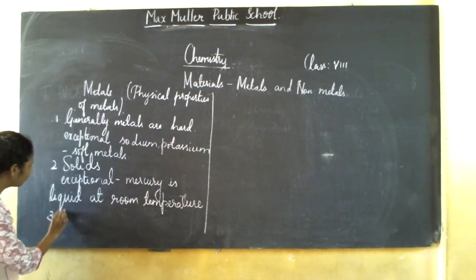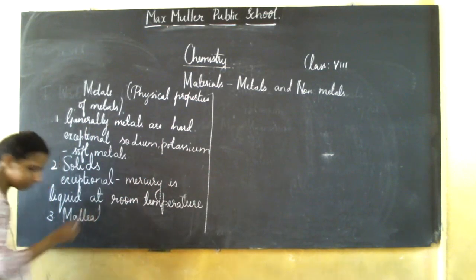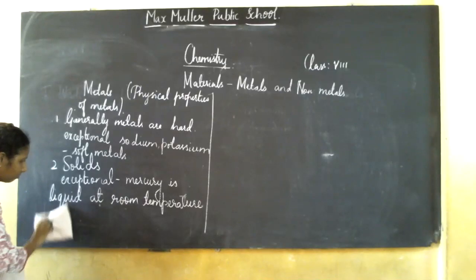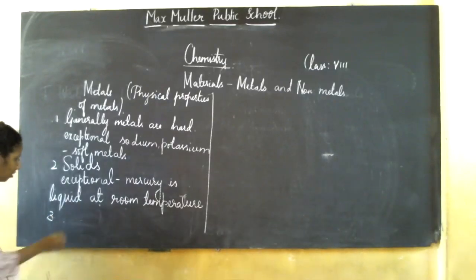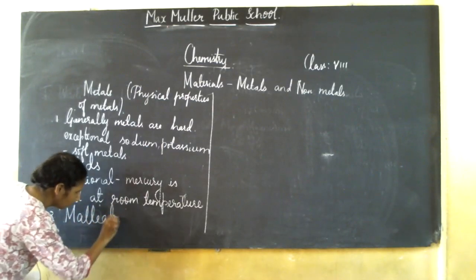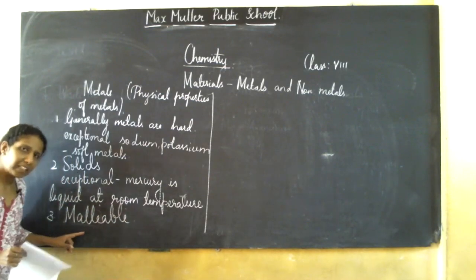Metals are malleable. What do you mean by malleable?